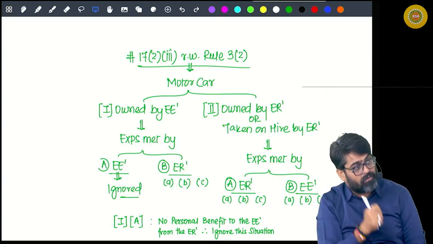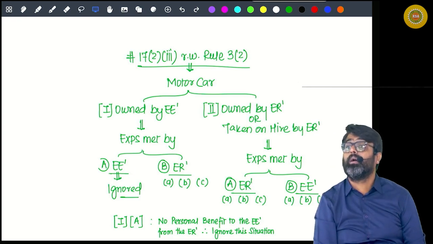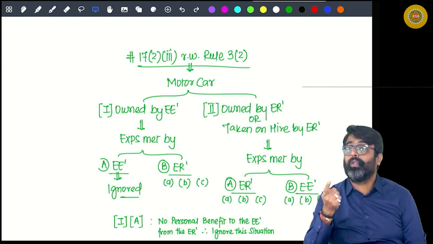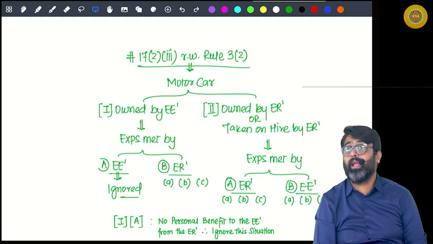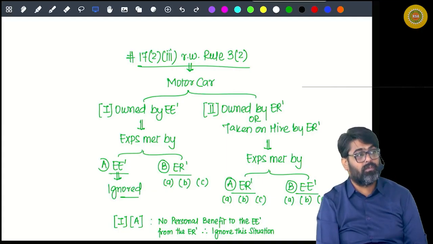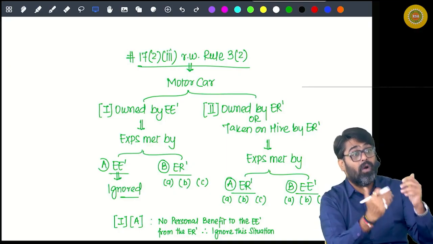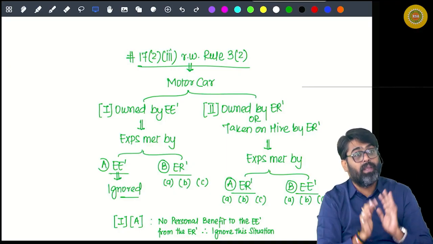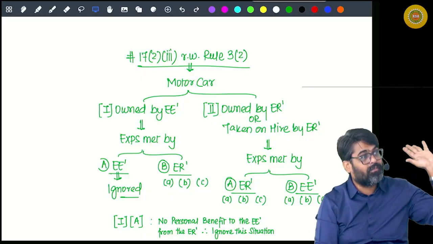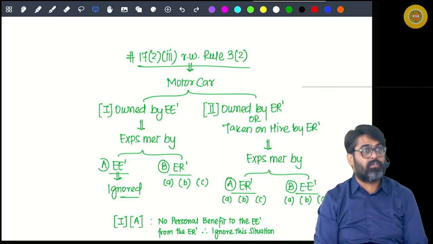Or it will not be taxable for you? Depends. What did I say? On the use of the car. If the car is used only for official purpose, don't you think that the benefit which you have just now calculated is fully official? Should be taxable or should be exempt? Fully exempt. What if that car is used only for personal purpose?